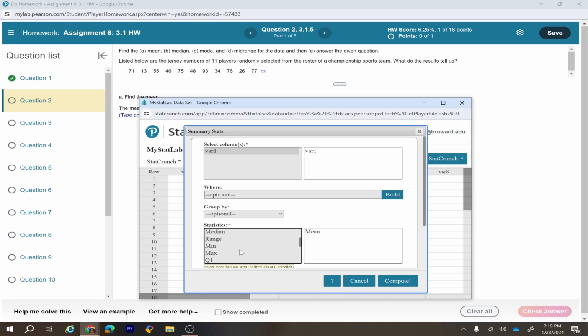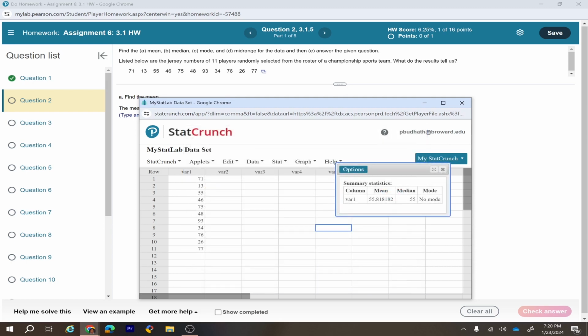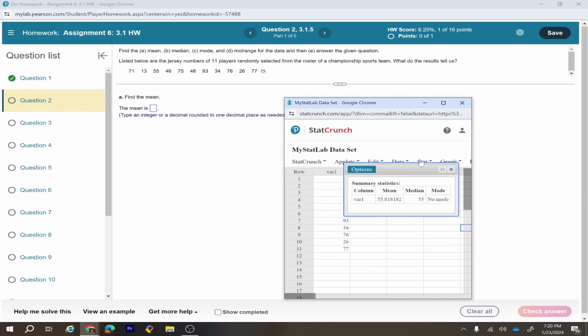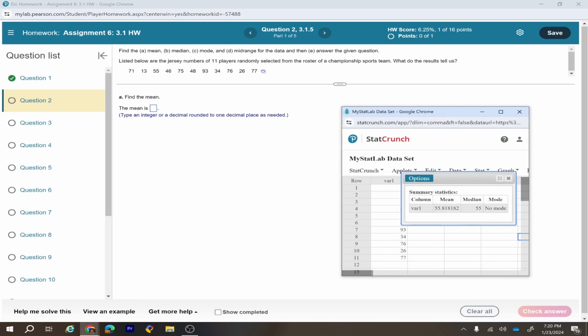To select the median, use control button on the keypad, control median, and then after that mode, control mode, and then after that mid-range. For finding the mid-range, there is no mid-range on StatCrunch, so we're going to find it manually, which is just maximum plus minimum divided by 2. But for now, using the StatCrunch, if you just hit the compute button, it will give you mean, median, and mode, everything very quick. Okay, so let's go here and then use this value.